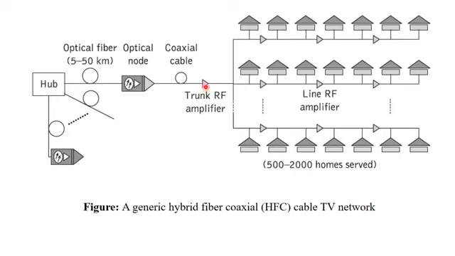These coaxial cables can cover up to 500 to 2000 homes with intermediary line RF amplifiers for the amplification of the signals. So this is a hybrid coexistence, that is hybrid fiber coaxial, which is typically used for the cable TV network.